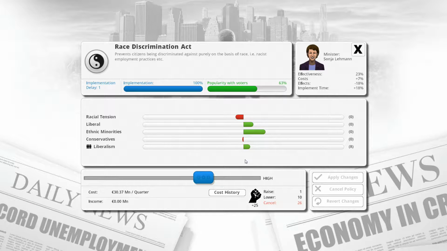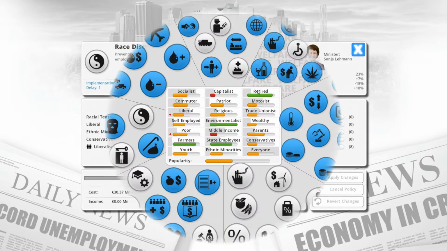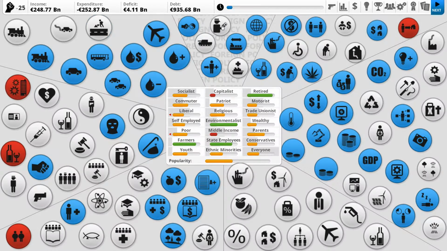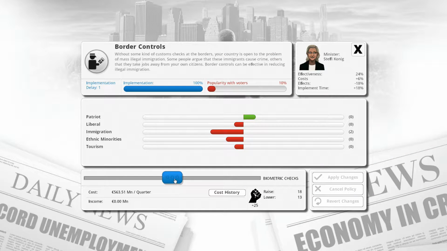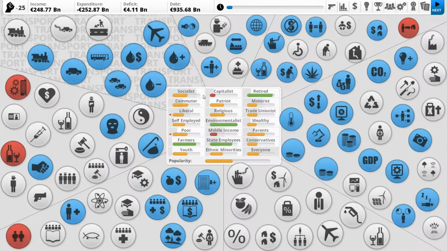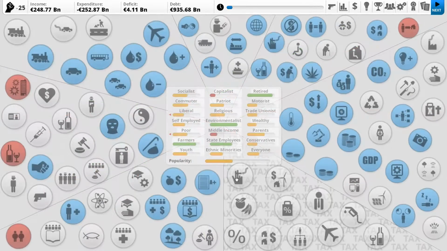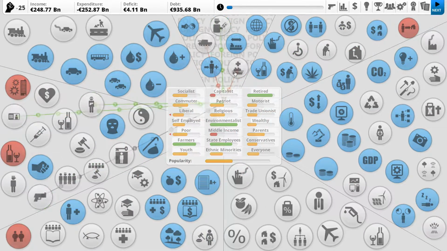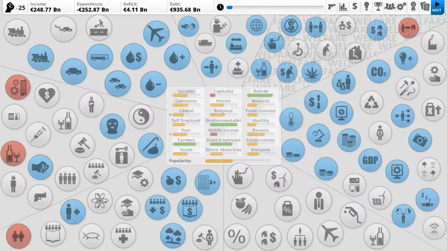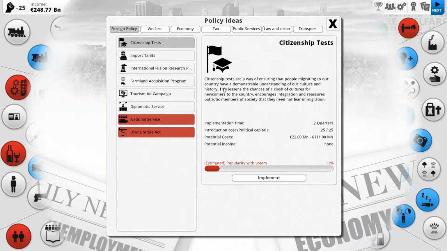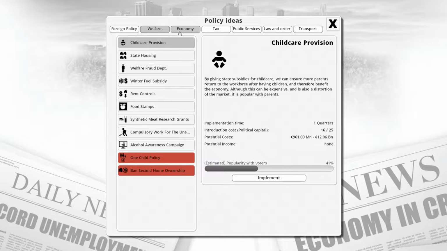I would like to reduce liberalism. It's only costing 30 million though. Border controls. How much do we have? We've got liberals a fair amount. Patriots we don't actually have too many of. Middle income we need to make happier as well. Got to bring other things in instead. Make people happy.